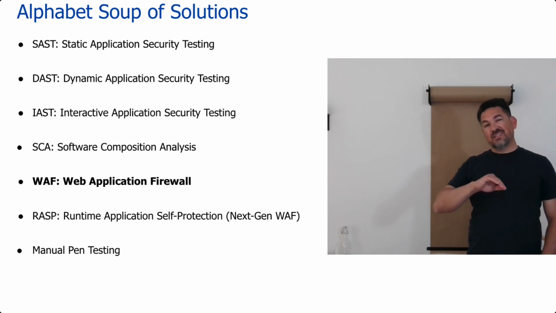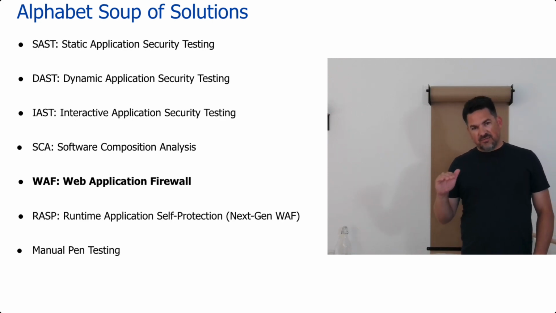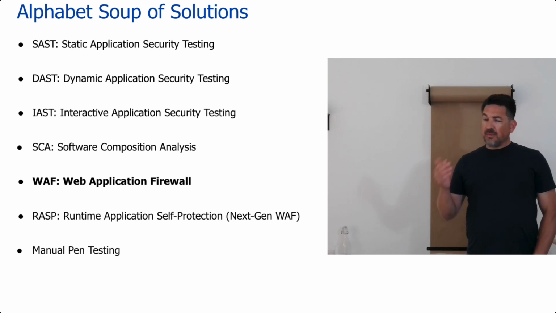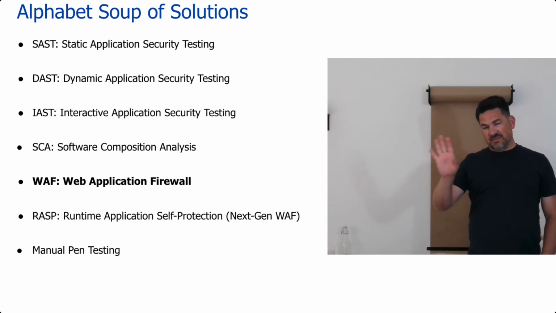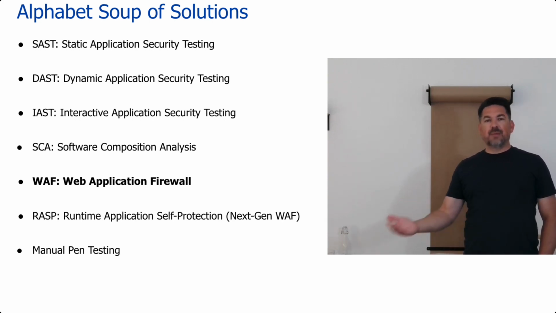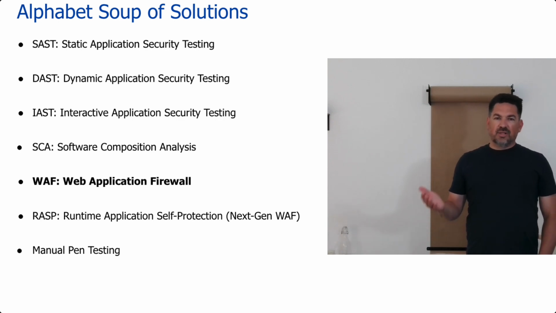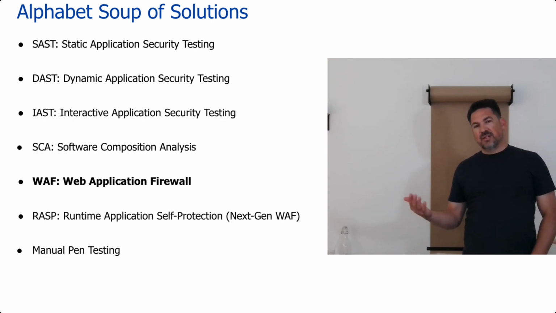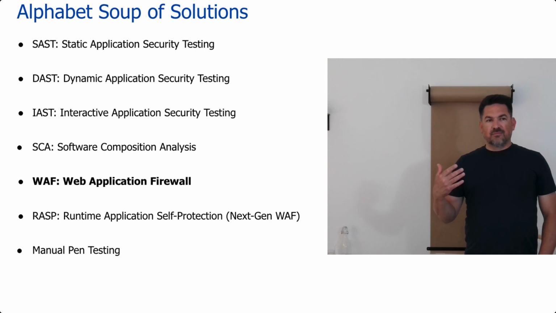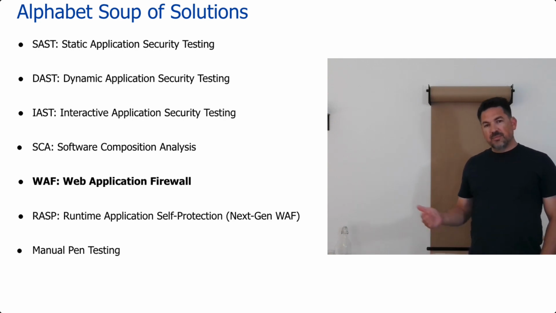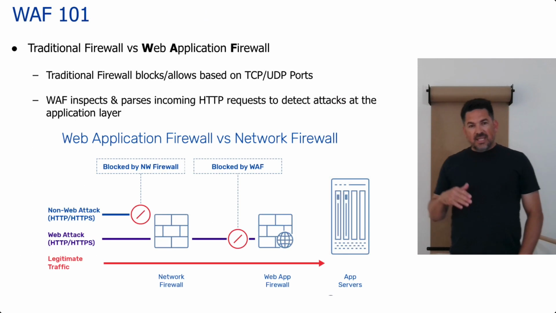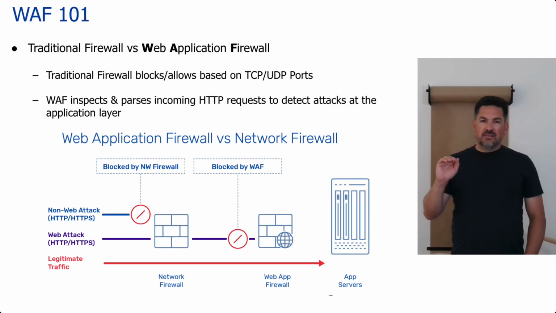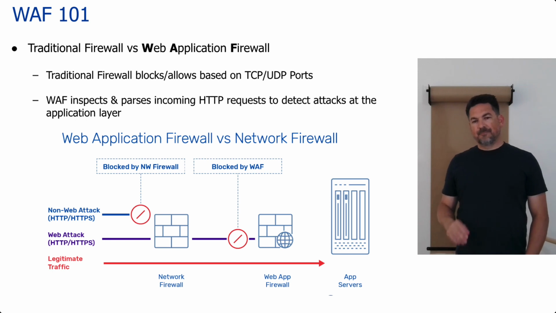Now we're going to shift over to defensive. Largely in the defensive space, besides defending in the code itself, which is really where a lot of the defense should happen, after that you're going to have the web application firewall and then the RASP, or next-gen web application firewall. The RASP is real-time application security protection, and that's going to be the next episode. Today, we're going to be focused on the WAF, the web application firewall.